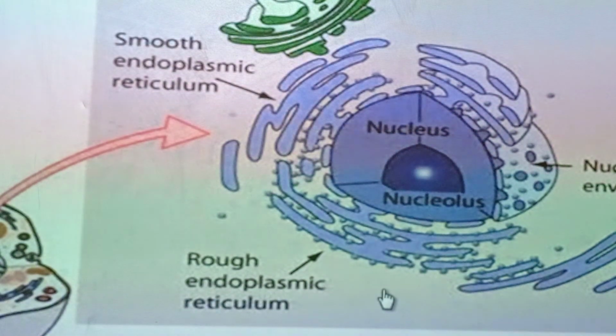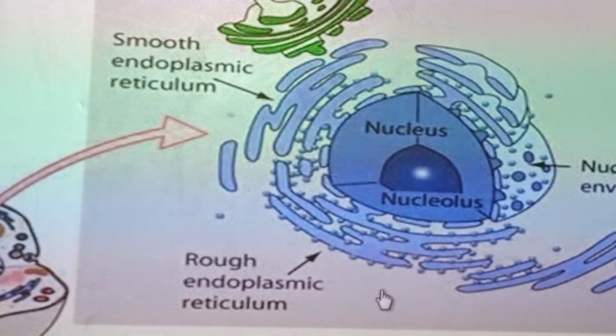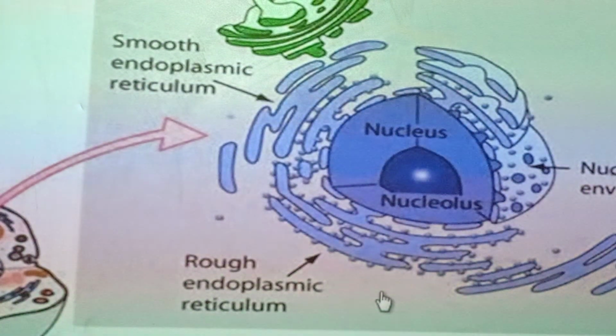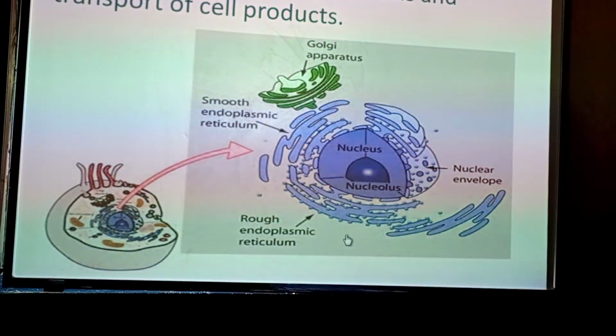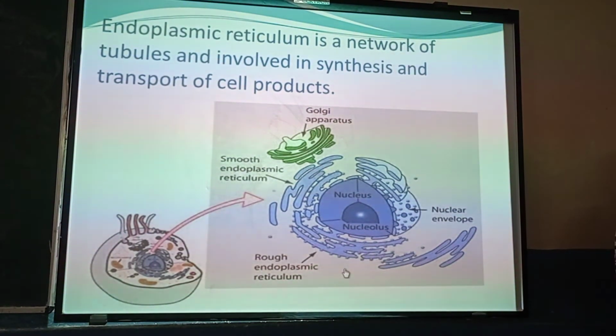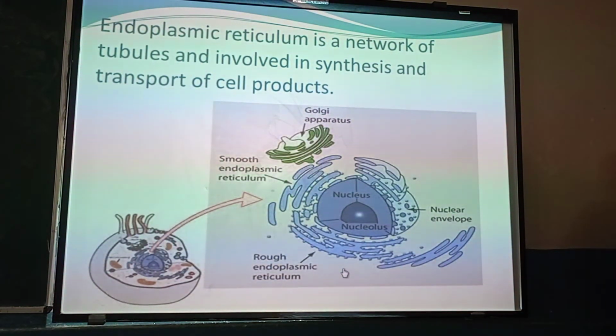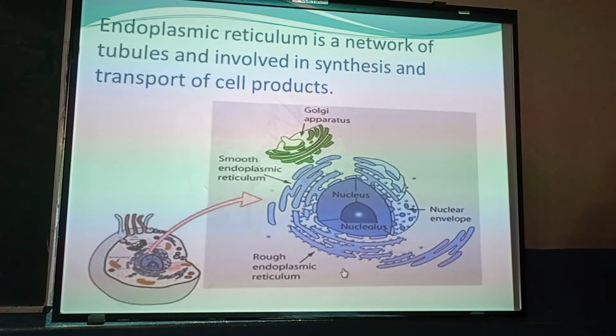Firstly, we will discuss the main functions of these two types of endoplasmic reticulum. They help in giving mechanical support to the cells. Mechanical support means the support which our skeletal system gives to our body. The same way, they give support to the structure of the cell. Secondly, they help in synthesis of proteins and lipids.